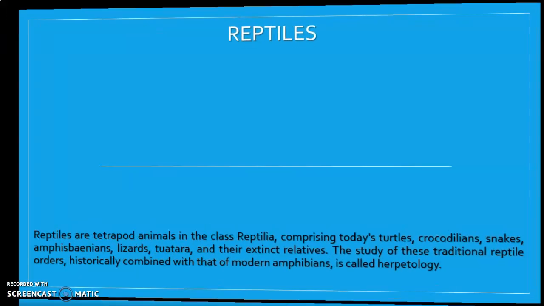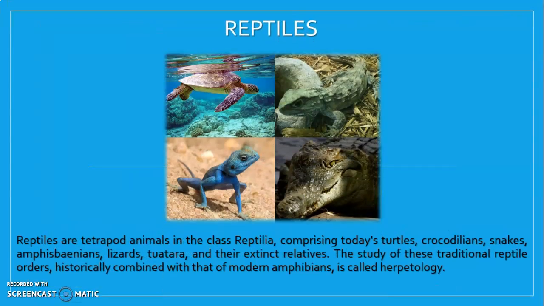Now if we go to reptiles. Reptiles are tetrapod animals in the class Reptilia, comprising today's turtles, crocodilians, snakes, lizards, tuatara, and their extinct relatives. The study of these reptile orders, historically combined with that of modern amphibians, is called herpetology.